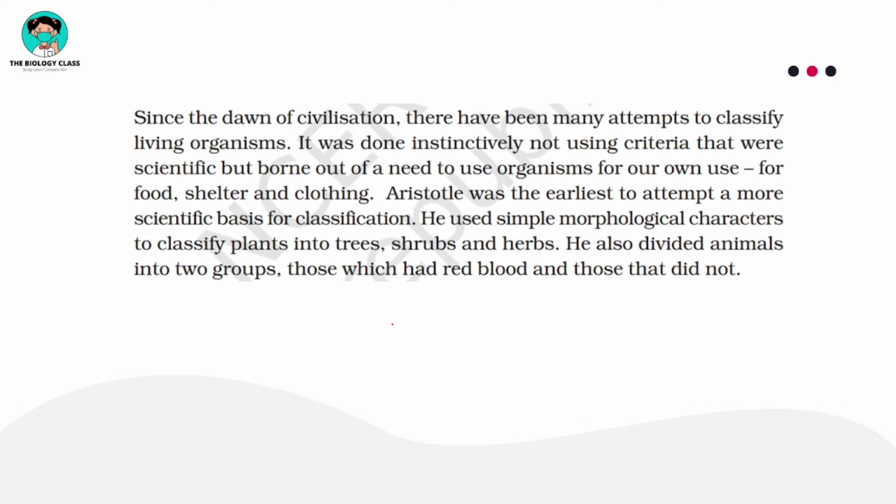First line of the chapter says that since the dawn of civilization, there have been many attempts to classify living organisms. Right, from the very old times, living organisms are being classified. You all know there are so many living organisms. You have read about the first chapter, the living world. Different types of living organisms are present on the planet, like plants, animals, bacteria, right? So all these living organisms need to be classified.